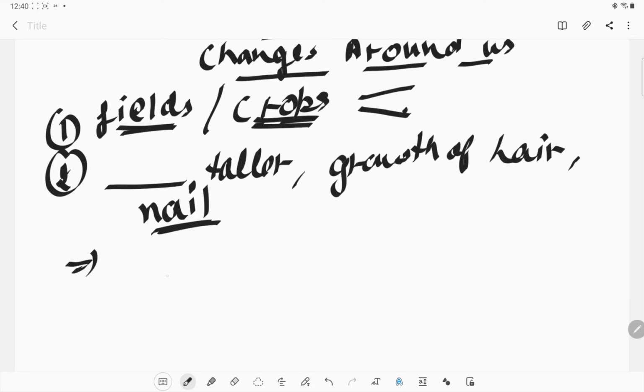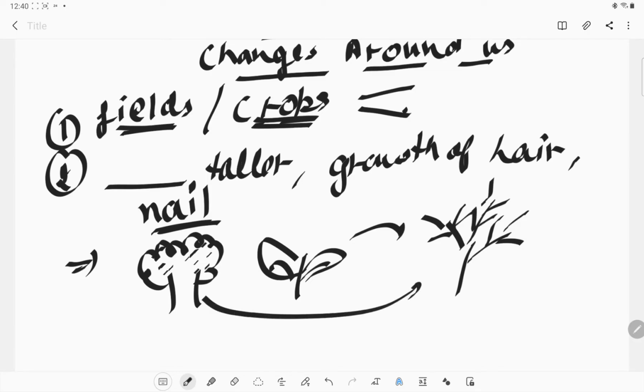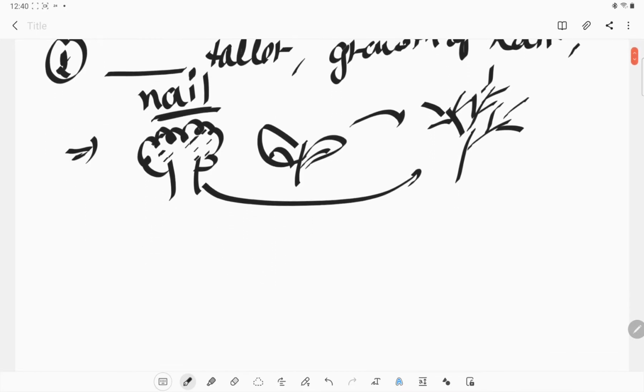What else? In summer, this is the tree which has a lot of leaves on it. But in winter, the plant does not have leaves, all the leaves fall down. So we can see that there are some changes around us which are ongoing, depending on the time.